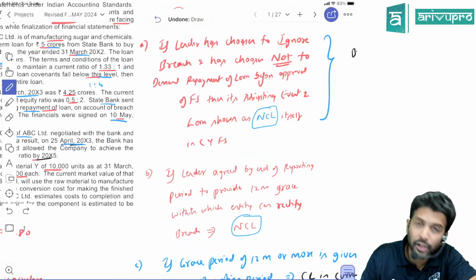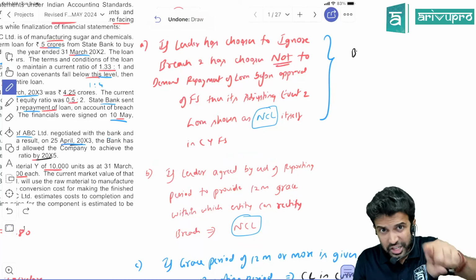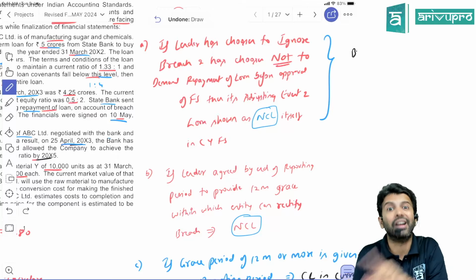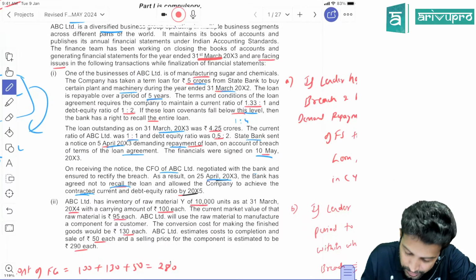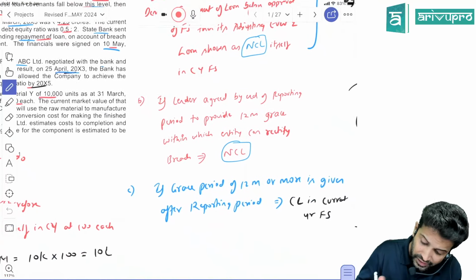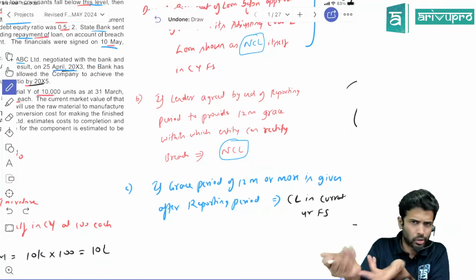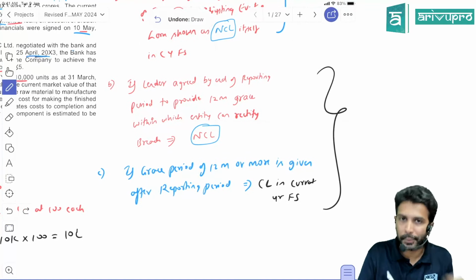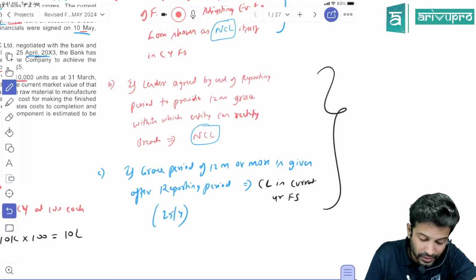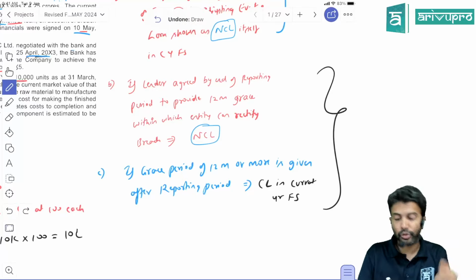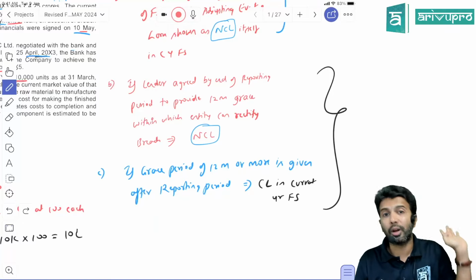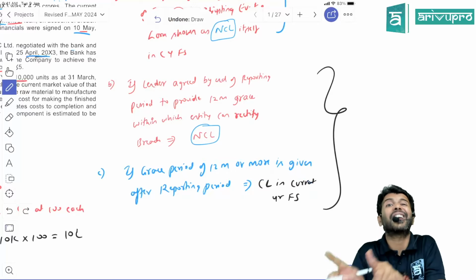Is this particular scenario playing out here? No. Here, are we getting a grace period? Yes. But did we get that grace period by the end of the reporting period or after? Here, the bank gave us the grace period on 25th April, which is after the year ended. So if the grace period of 12 months or more is given after the reporting period, which in this case is after 31st March, on 25th April, then that loan will be shown in the current year as a current liability.